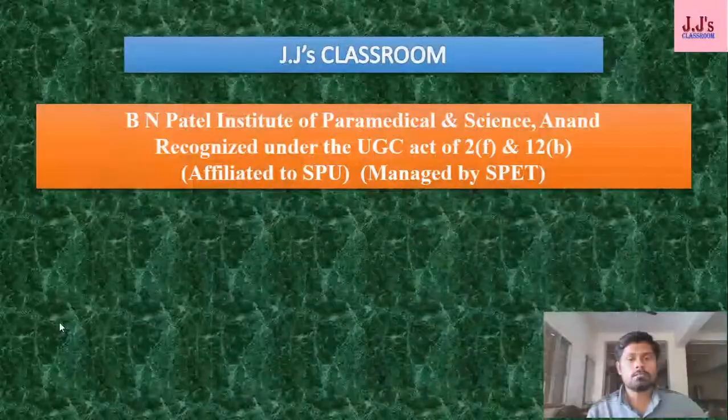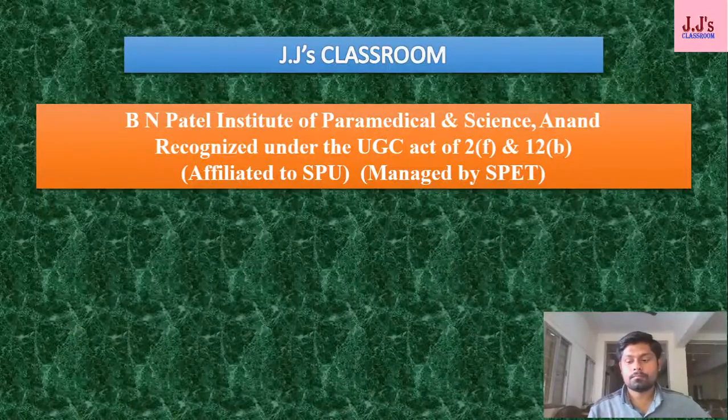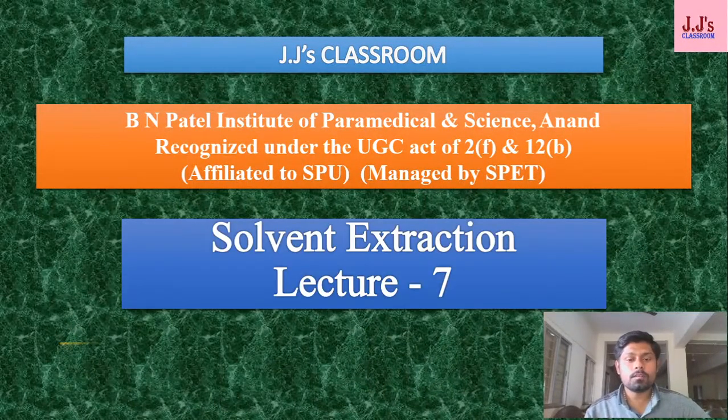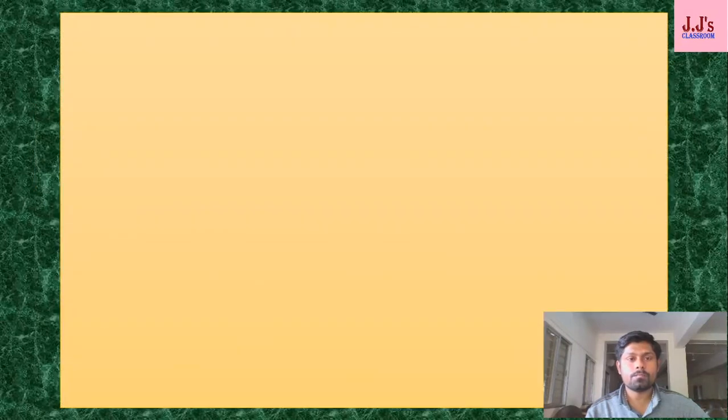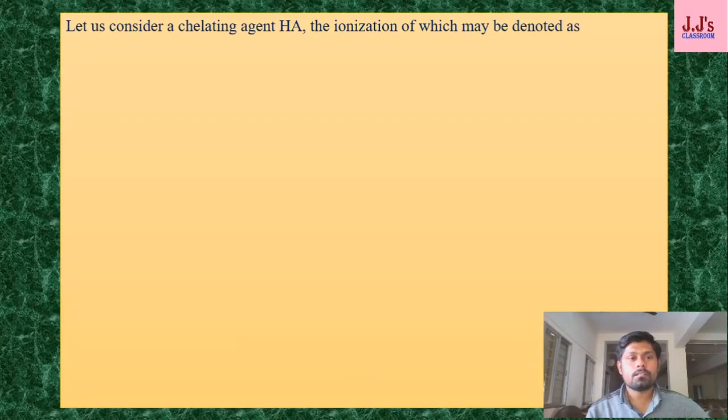In today's video, I am going to discuss with you the relationship between solvent extraction and the pH of a chelating agent. So let's start our lecture. In solvent extraction, the pH of a chelating agent is a function of the distribution of metal ion in two phases. For that you first need the chelating agent HA. Here H is the positive part of the agent, A is the negative part.